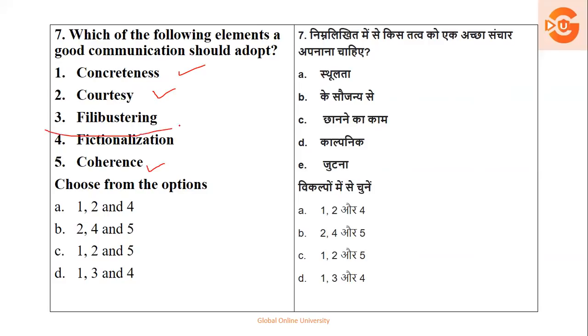But still, you should know what this means. Filibustering is nothing but delaying or blocking, or it becomes negative. Good communication should not have negativity, so we should avoid this. So this will be cancelled. Filibustering means delaying or blocking. Fictionalization means just imaginary, which we can't take into good communication. So your correct options are 1, 2, and 5, that is, option number C should be your right answer.